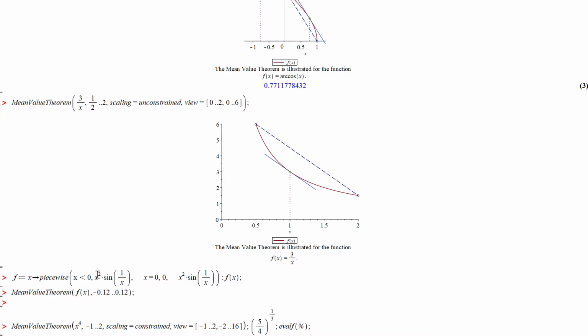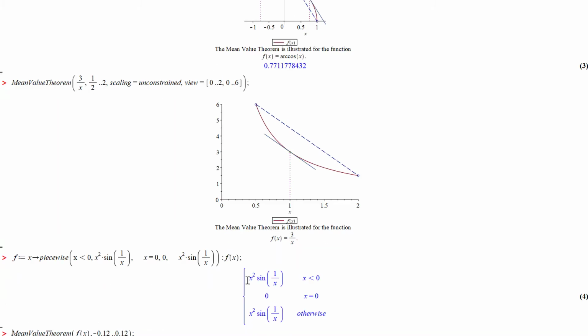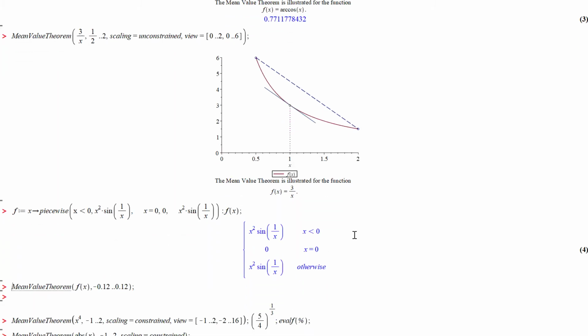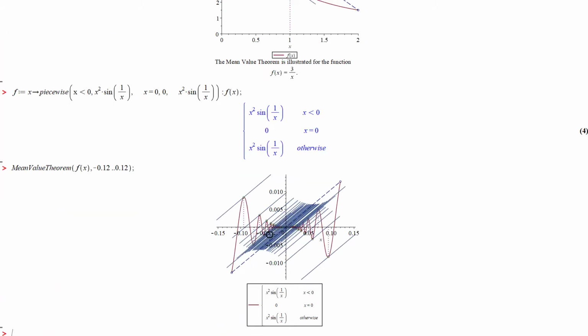The function x squared sine 1 over x, with x being 0 at 0, is differentiable on every interval, so it's differentiable everywhere. And if I use the mean value theorem on this, say, little interval, then there's an infinite number of local maxes and mins, which is kind of interesting, but here we're doing it with the mean value theorem.